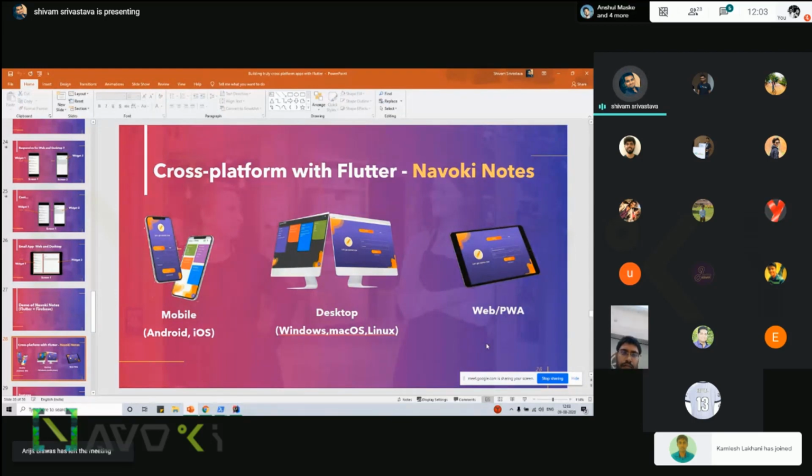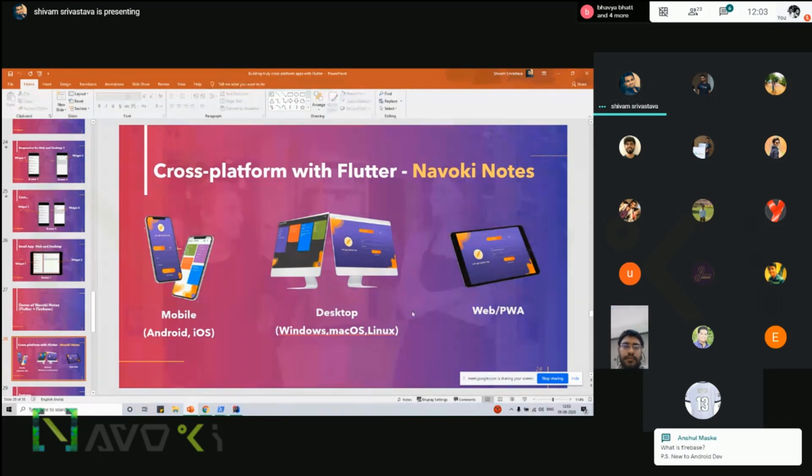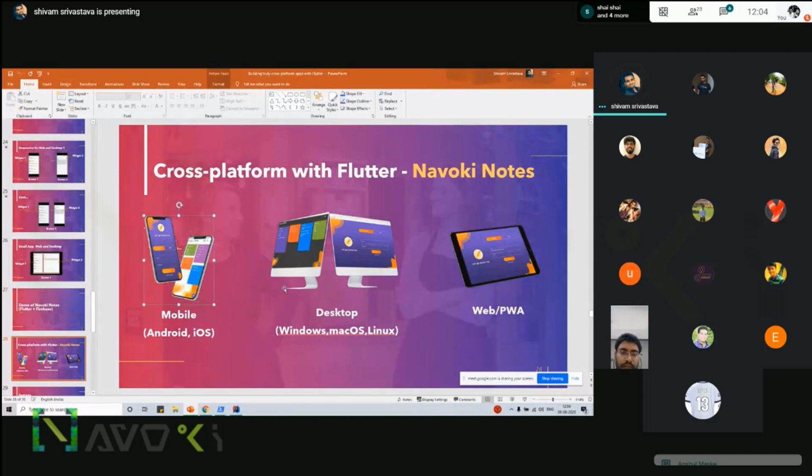I have not worked with PWA before, but it seems you add some configuration for the PWA and Chrome already supports it. So you can install progressive web apps on your mobile and your desktop also.